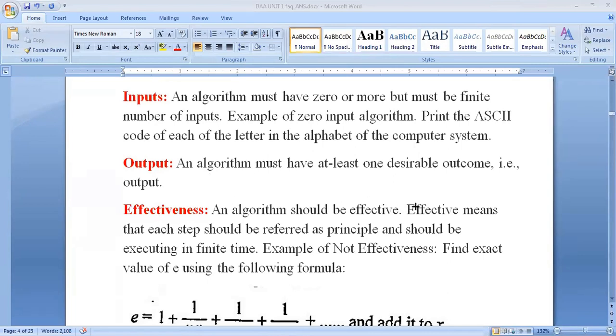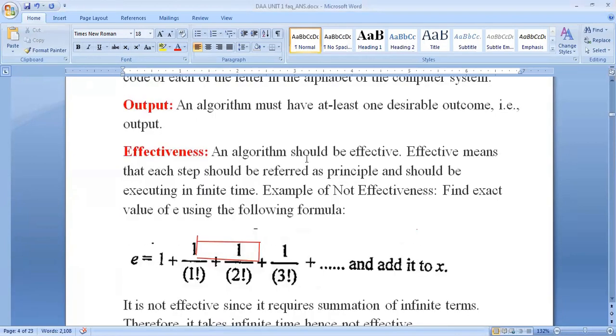So an algorithm should be effective. Effective means each step should be referred to as principle, should be executing in a finite amount of time. Example of non-effectiveness: find the exact value of E using the following formula.